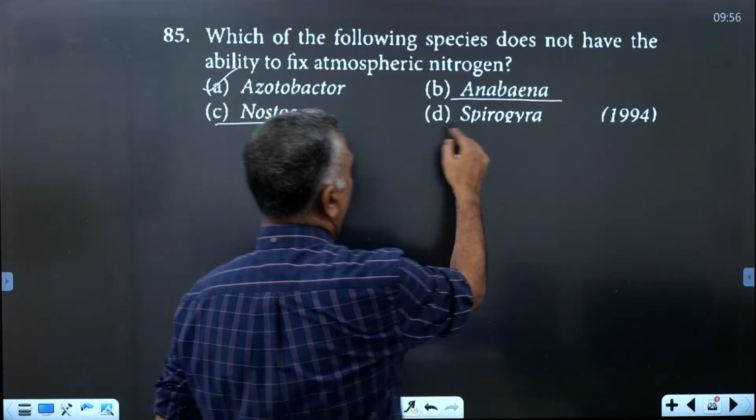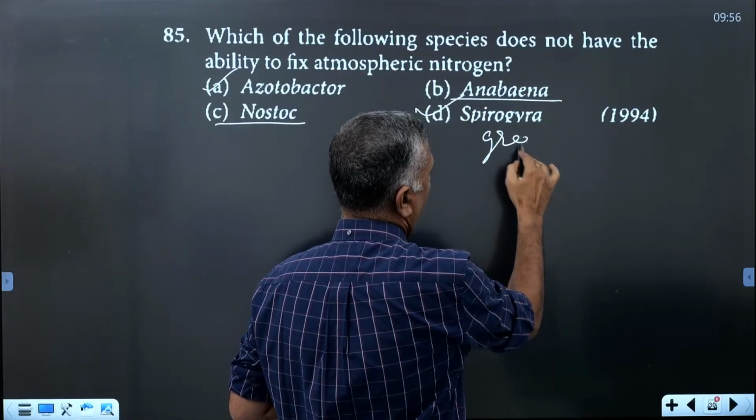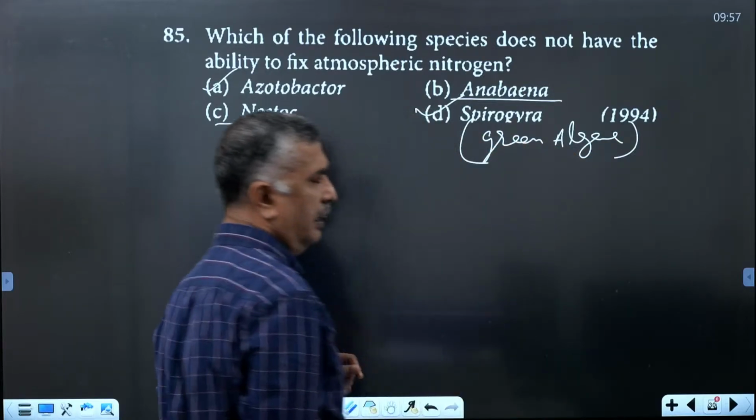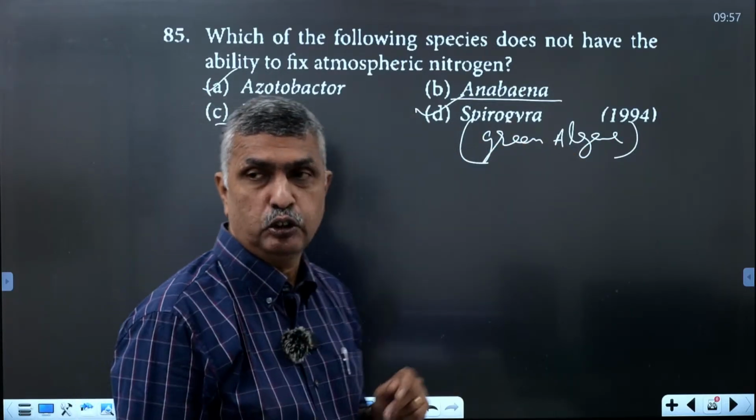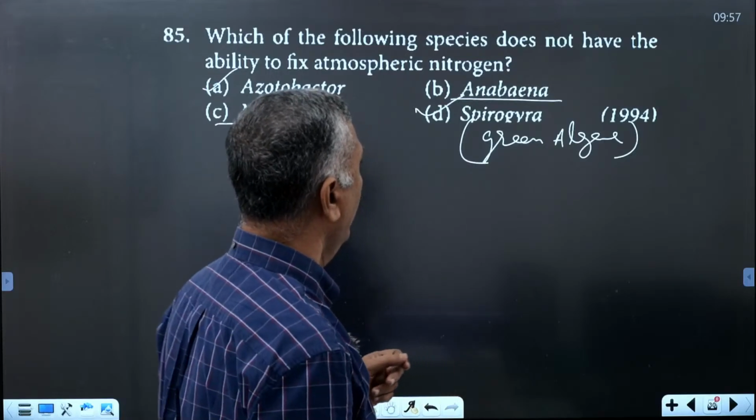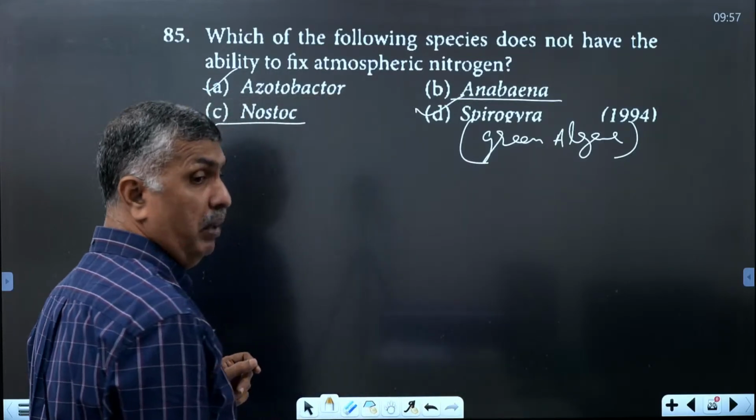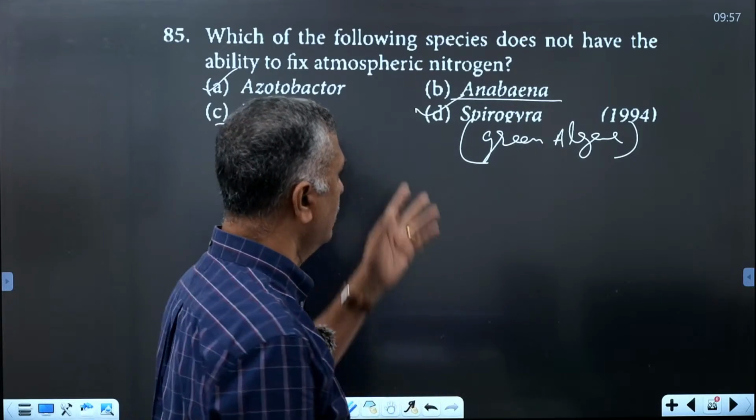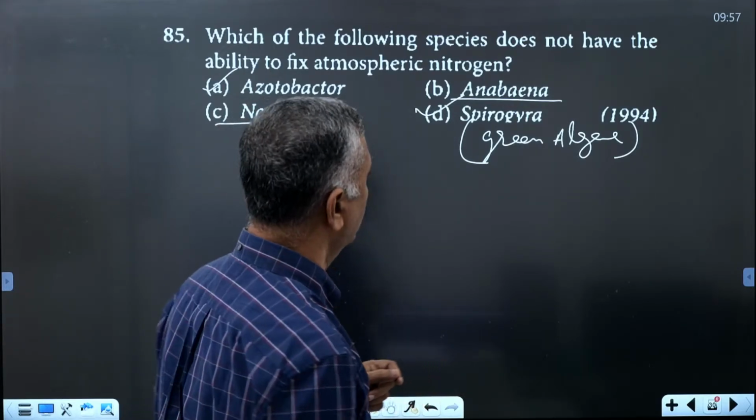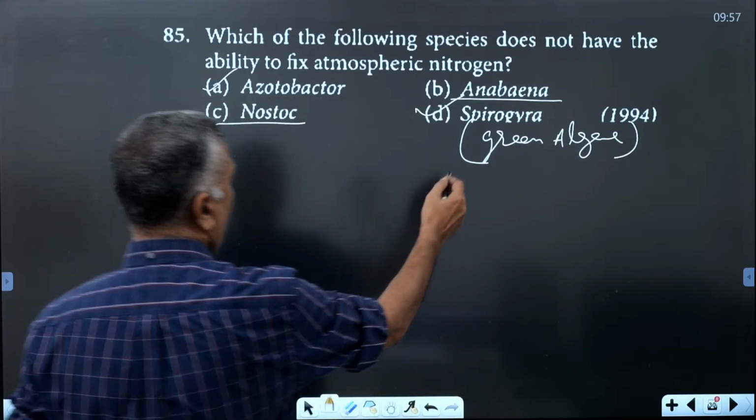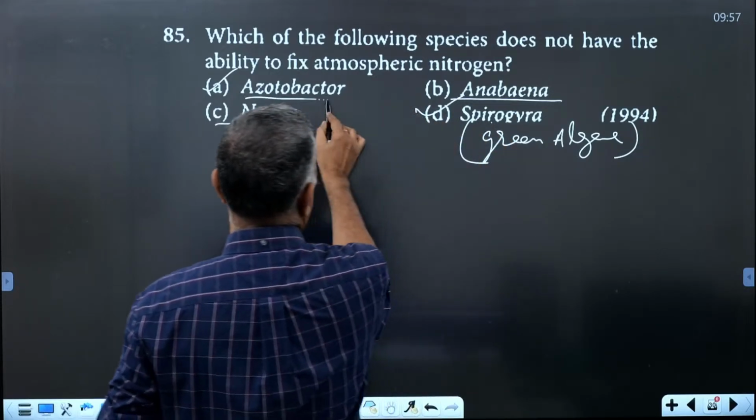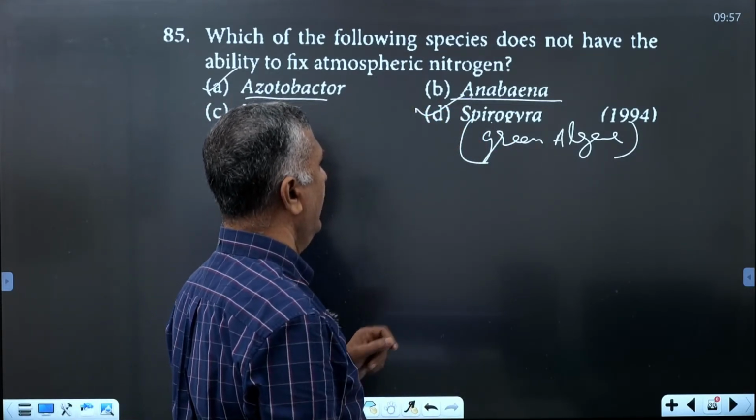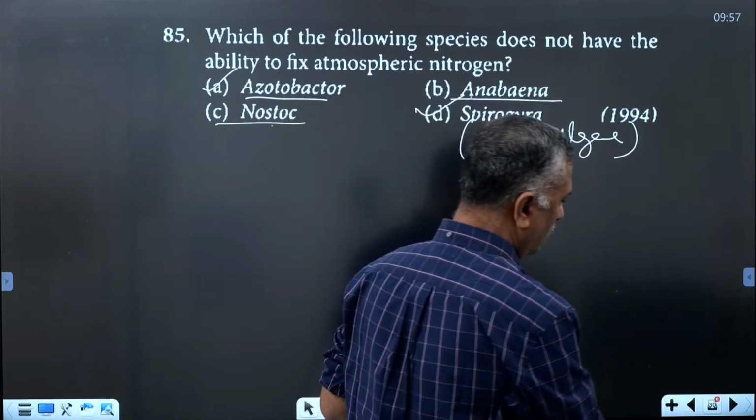And Spirogyra is a green algae. It never fixes nitrogen. Spirogyra belongs to the green algae and is called pond silk. It belongs to the filamentous green algae that you have studied in the plant kingdom, Chlorophyceae members. Spirogyra cannot fix atmospheric nitrogen. The other three, Acetobacter, Anabaena and Nostoc, all fix atmospheric nitrogen.